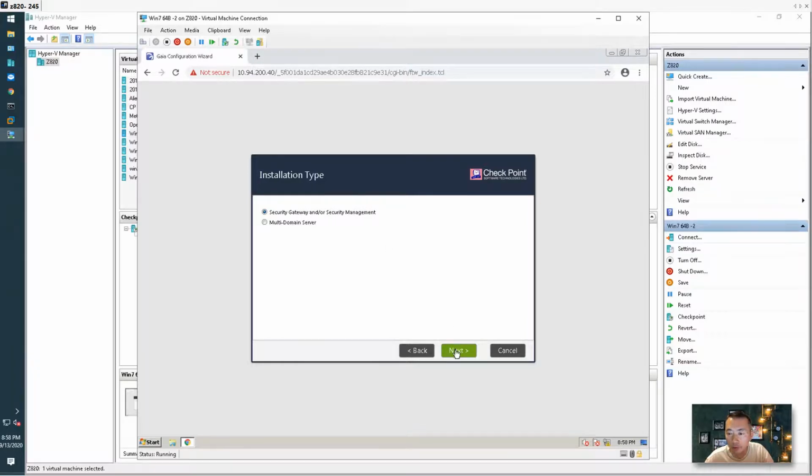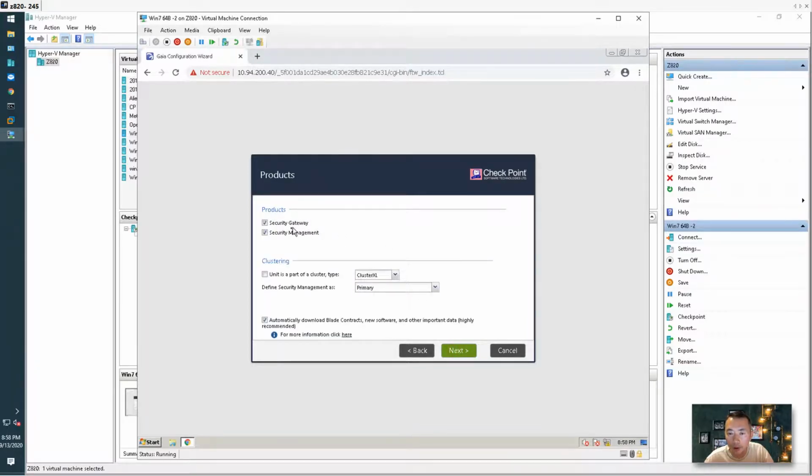We're not doing the multi-domain servers, we are just doing management right now. So we choose the first one, either management or gateway. It can be all in one, but we are doing the distributed installation, so the gateway is gonna be separated from the management. And also, of course, we can have redundancy for security management. You can install a second device or the first one. Also, you can separate your log server. Here is primary. This is an automatically downloaded contract. Now we can leave it default.